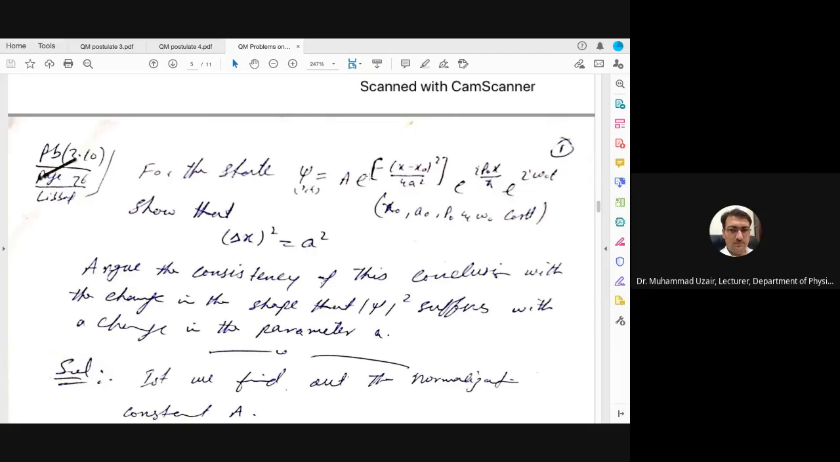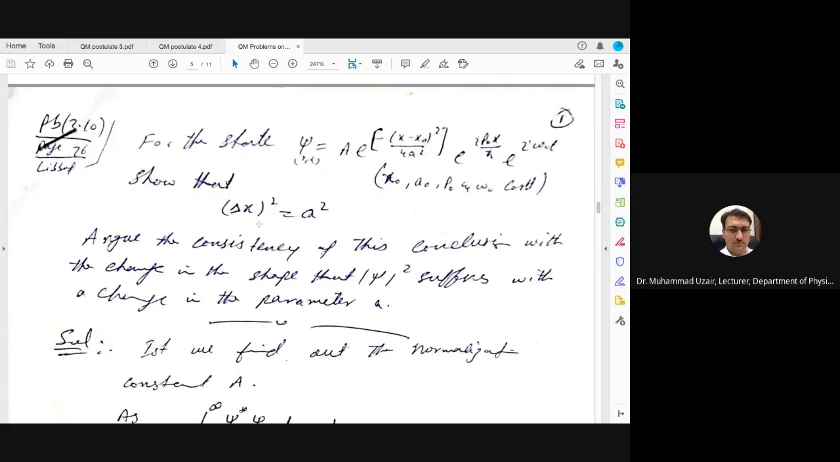There are three parts in this wave function, but if you see here, these two parts are time independent, one containing the x value and the other containing the momentum value, while the third one contains the time dependent part. Here x naught, a, p naught, and omega naught are constants. So show that delta x whole square is equal to a square.